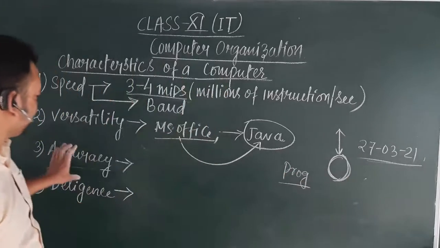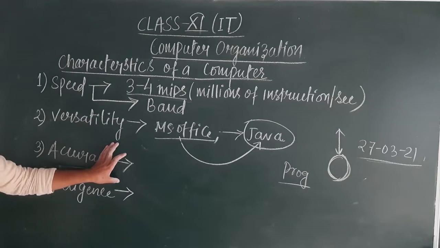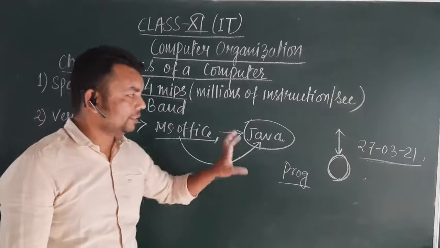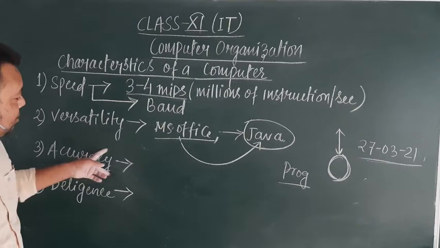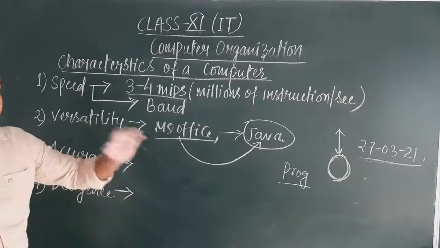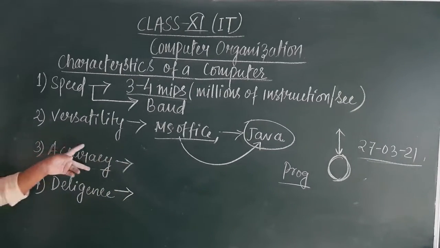If our program is correct, in such situations it will not throw any error. So the error which might have crept in our execution of the program is only because of human error, not because of the error which is there in the machine. So this is the concept of accuracy.